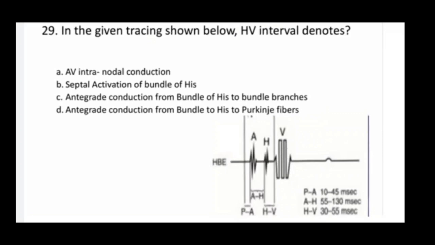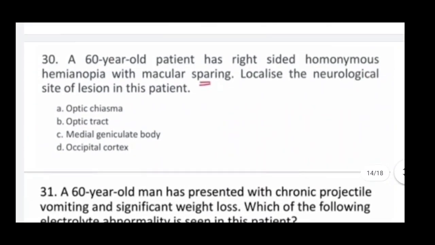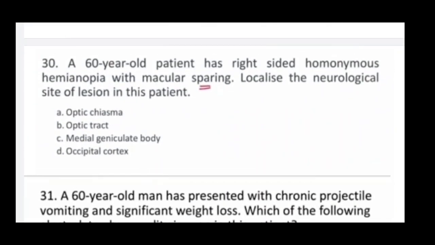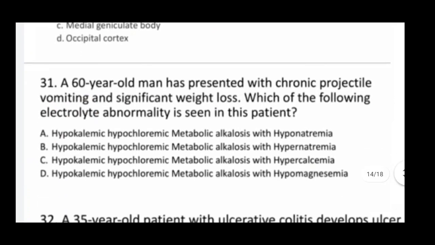So here correct answer is antegrade conduction from bundle of His to bundle branches. Next one. A 60-year-old patient has right-sided homonymous hemianopia with macular sparing. Localize the neurological site of lesion in the patient. So here correct answer is D, occipital cortex.